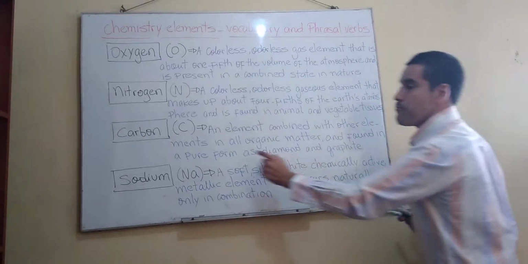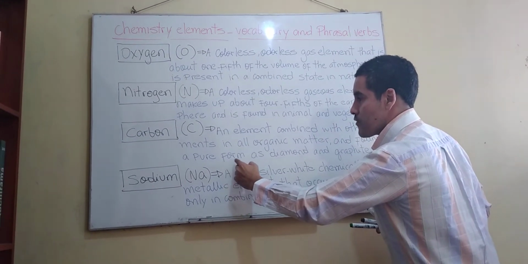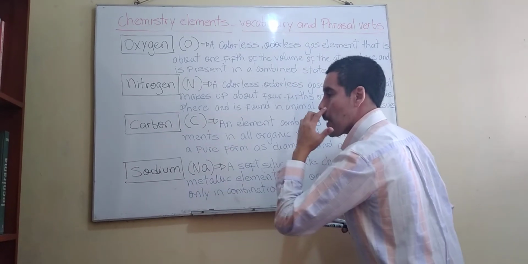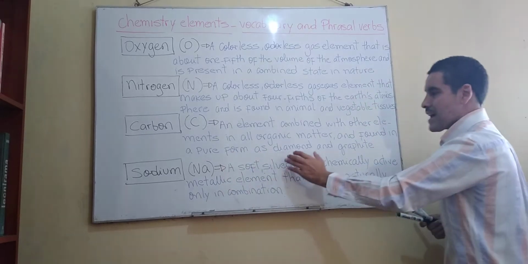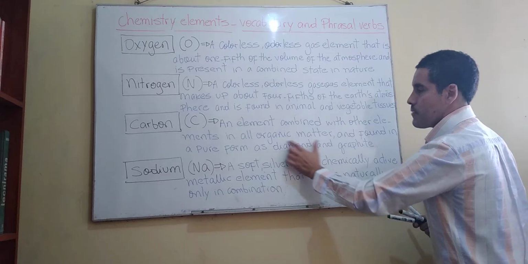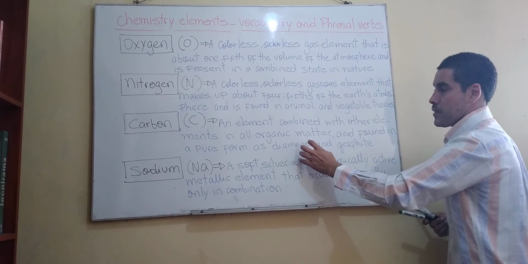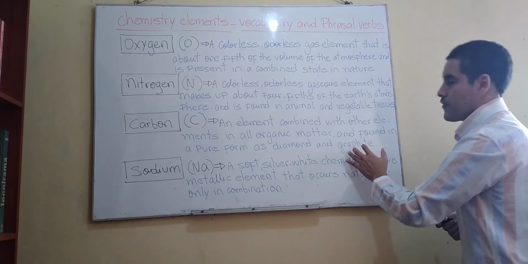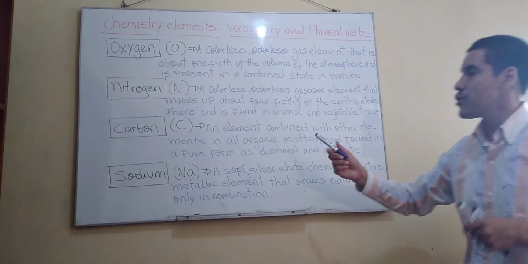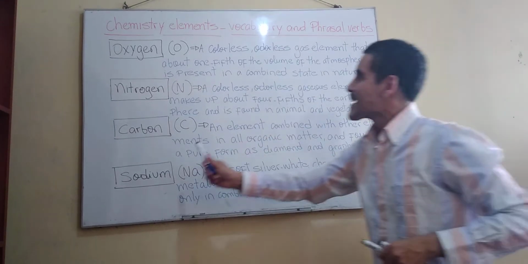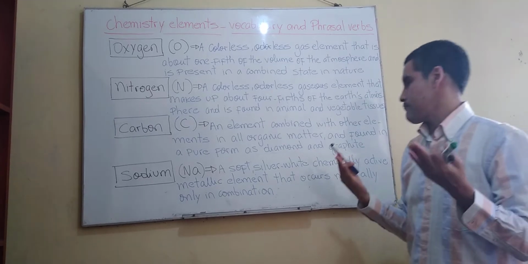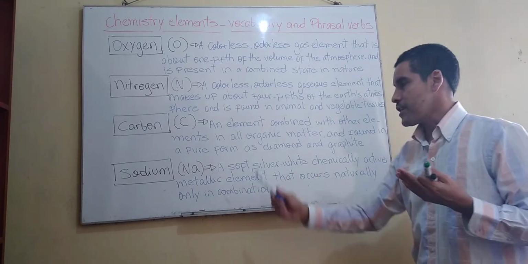And found, right? Found in a pure form. Pure form, it means forma pura, okay? As diamond and graphite. Diamond means diamante, right? And graphite, grafito. Okay, well, let's continue with the definition for the chemistry element sodium, right? Sodium. What about sodium? Let's see what it says on the definition here.